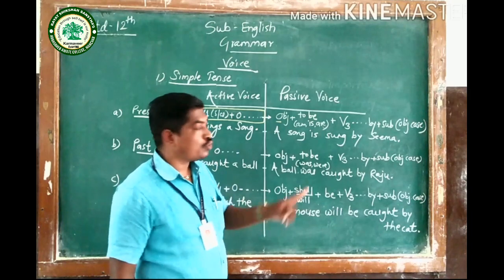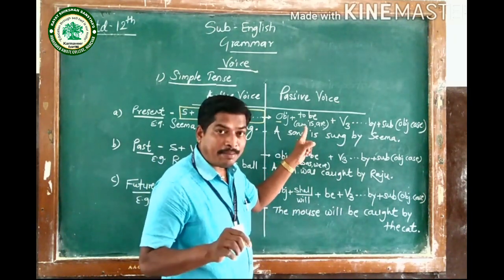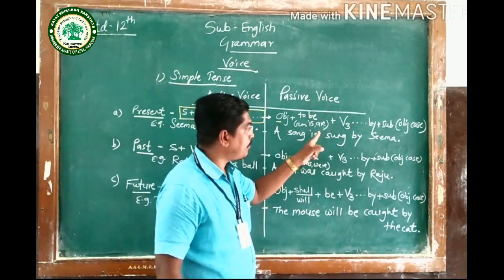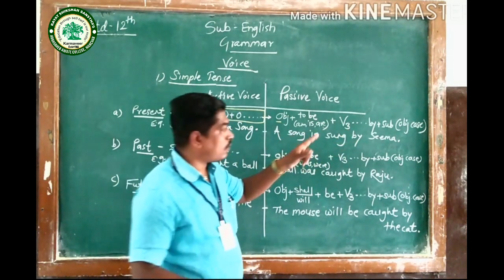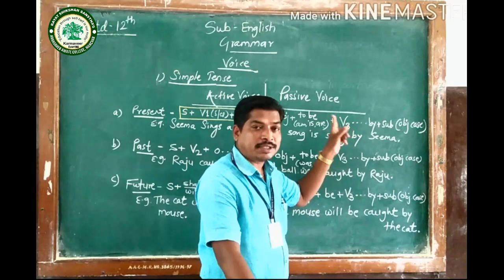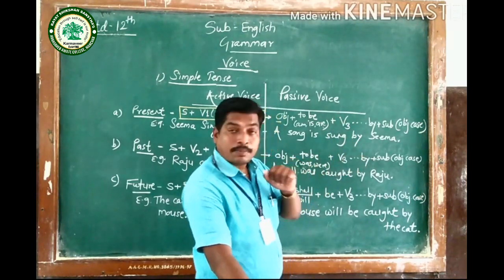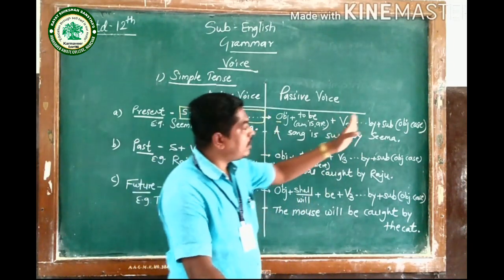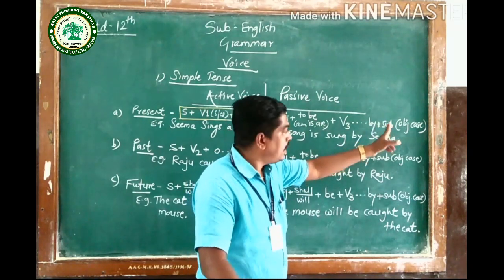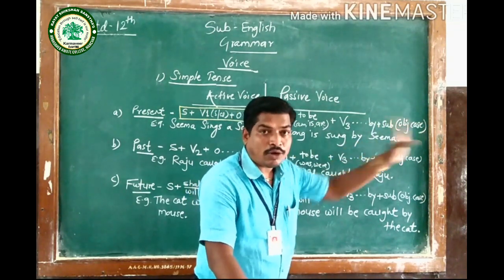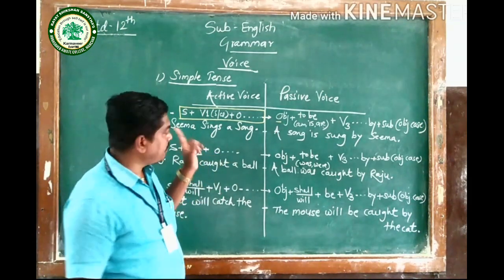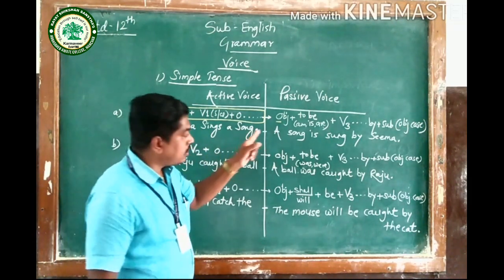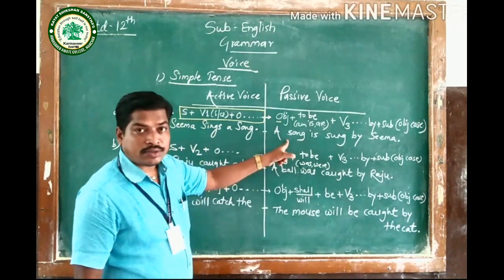So I have to choose either am, is, or are here. Then our rule also tells us that we have to use V3, it means past participle in passive voice. Then the remaining part, then by, and then the subject, but the subject in objective case. So "Seema sings a song" is the sentence from simple present, and the passive voice is also given here.